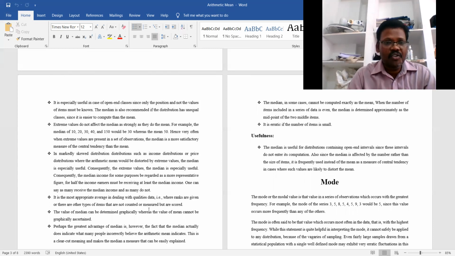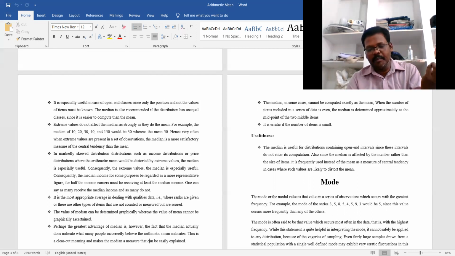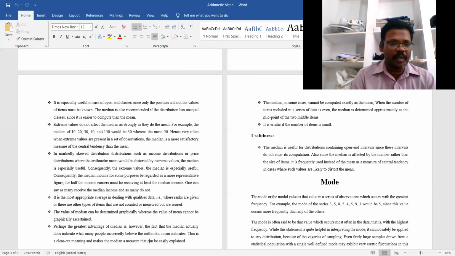The median is also recommended for distributions with unequal classes, since it is easier to compute than the arithmetic mean. The extreme values do not affect it. In the arithmetic mean, we know that extreme values affect the average, but in the case of the median, the extreme values do not affect it so strongly as they do the mean.